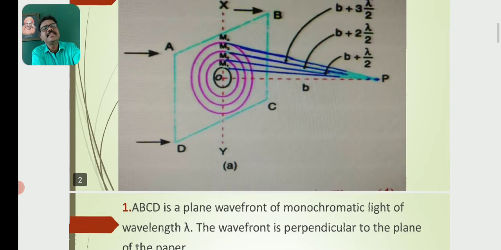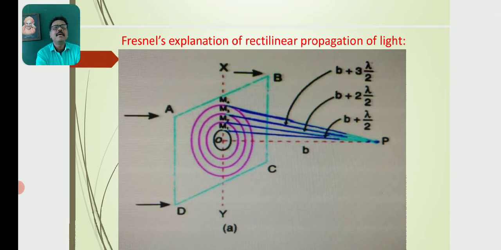So you see, this is the wavefront ABCD, which can be divided into n number of concentric circles of radii M1, M2, M3, etc., up to Mn. Let P be a point at a distance b from the wavefront.